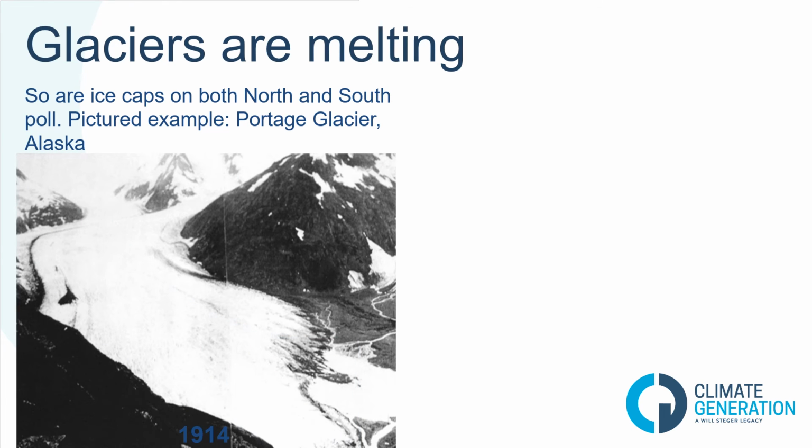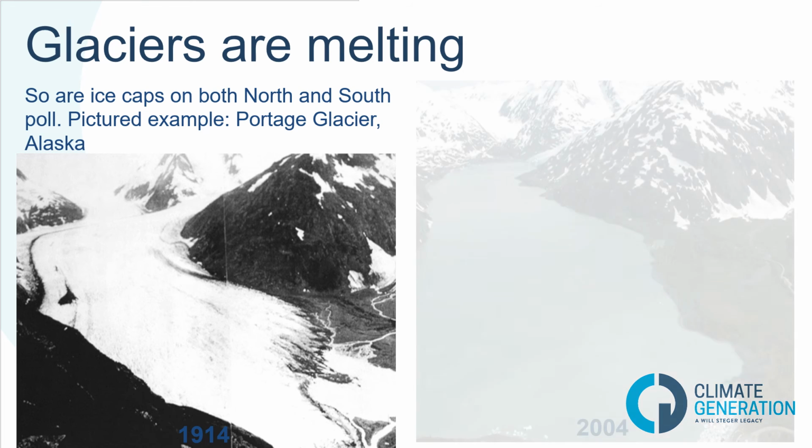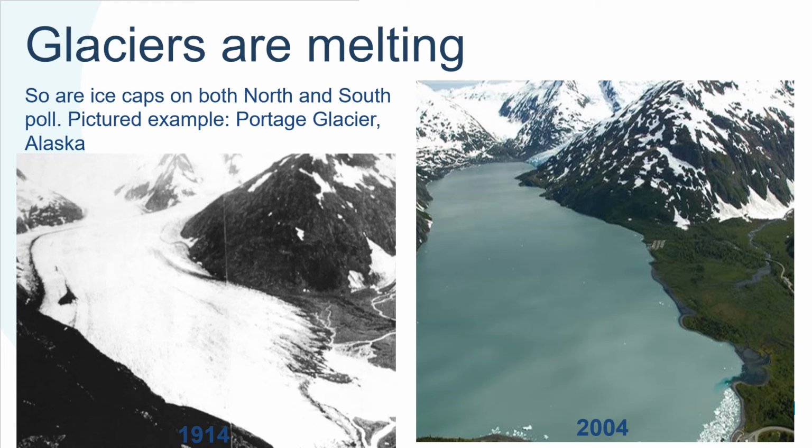So the glaciers have been melting around the world because of that, and that is because there are ice caps in both the northern and southern poles. So this picture over here was captured at the Portage Glacier in Alaska in 1914. This is how it looked in 1914, whereas now it looks like this in 2004. This is a picture of 2004 where all the glaciers have melted and it has become a lake or a river. I'm not sure what this is. Maybe it's a lake or a river? So all the glacier has melted and it has turned into a lake.